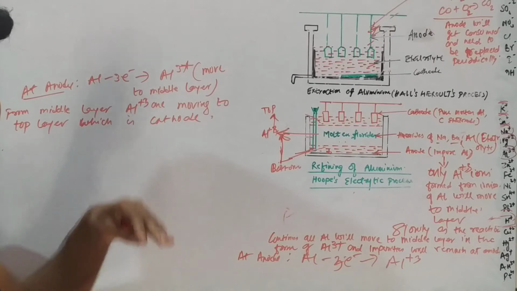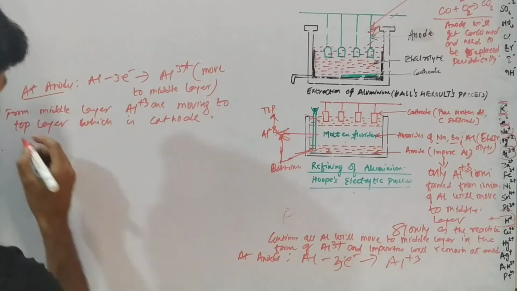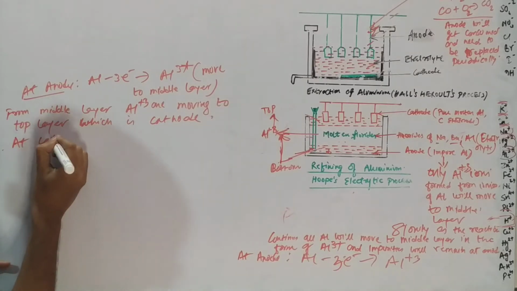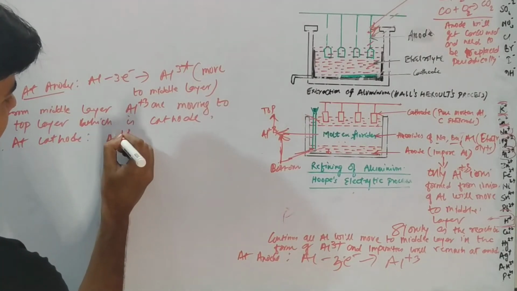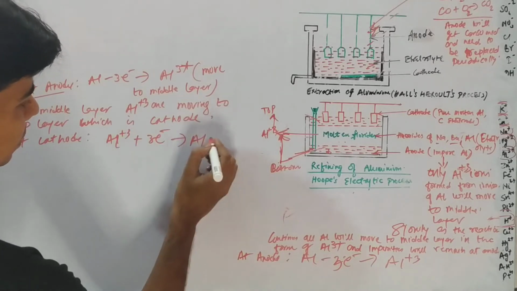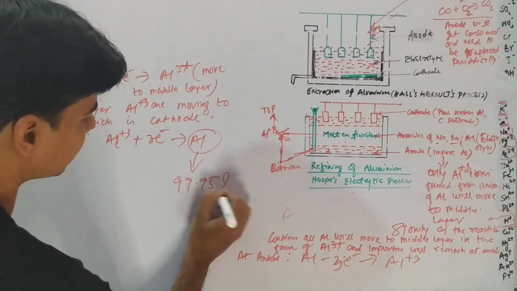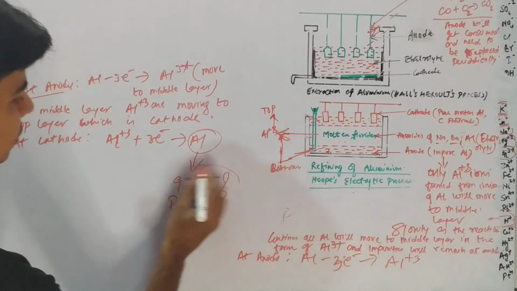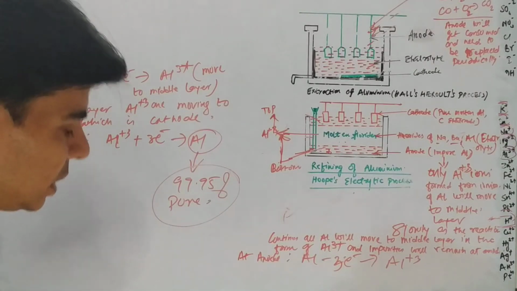When aluminium ions move to the top layer cathode, they will undergo reduction there. So the reaction at the cathode would be aluminium ion gaining 3 electrons forming aluminium. This aluminium is 99.95% pure, right? So you have further purified aluminium. This is Hoope's electrolytic process.